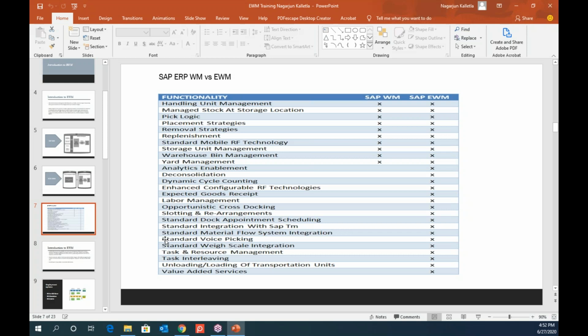So those value added services, where you do the value addition to the packaging, are also available in EWM, and it is done during the kitting as well as the inbound process. You can also use it, for example, when you work in the pharma industry, you have a chemical that is poisonous, and you have to store it in-house.